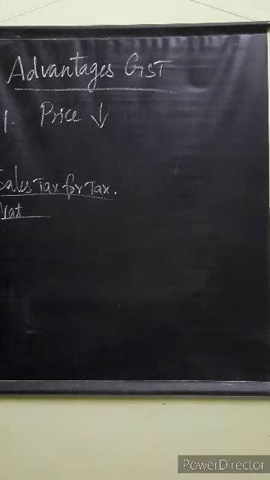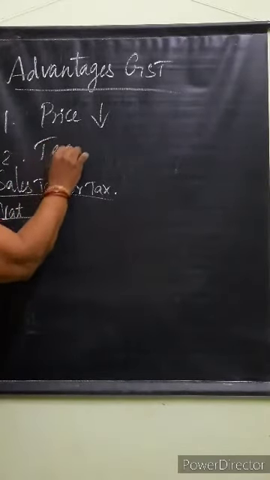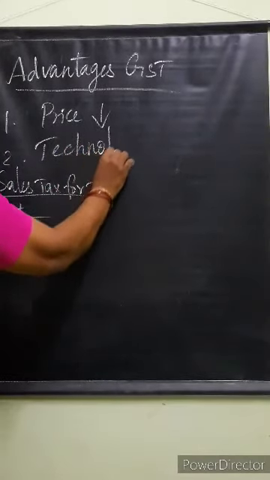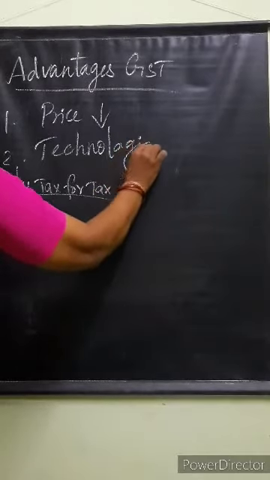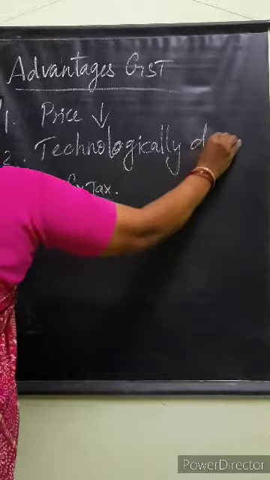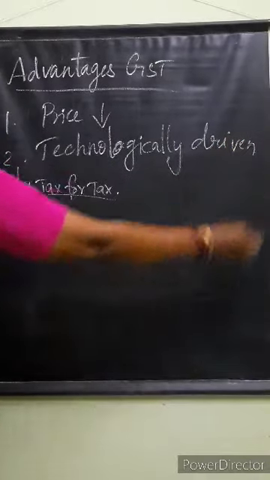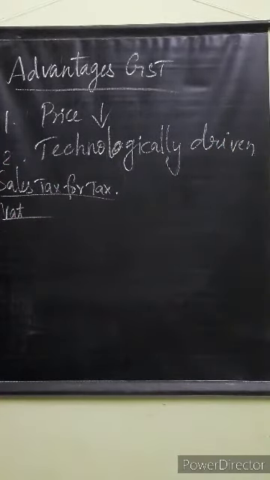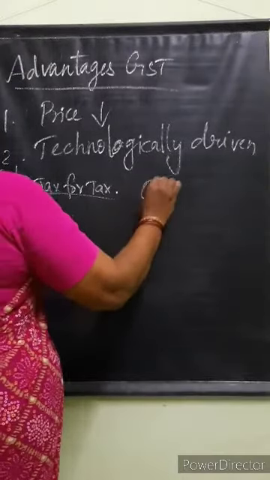And then it is mainly technologically driven. What do you mean by that? All the activities like registration, return filing, application, refund, everything is done online.